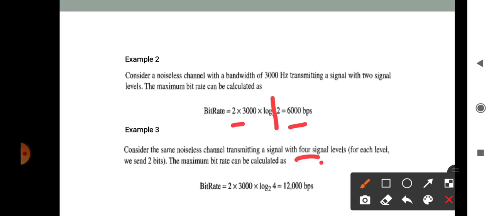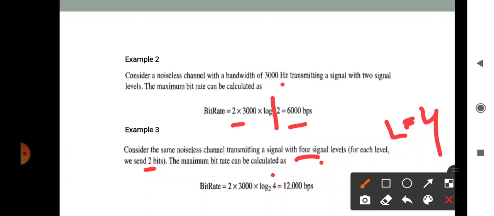Then the second example: consider the same noiseless channel transmitting a signal with 4 signal levels. For each level we send 2 bits, and the maximum bit rate can be calculated. The given information is 4 levels, that means L is equal to 4. It is the same noiseless channel, so the bandwidth is also 3000 hertz.